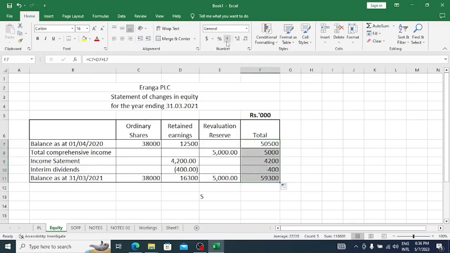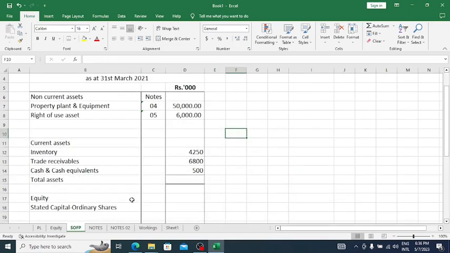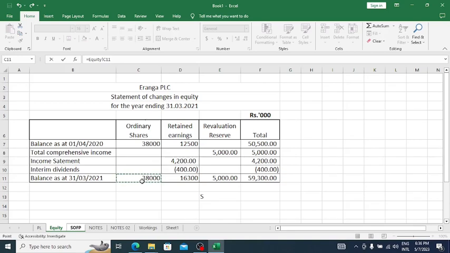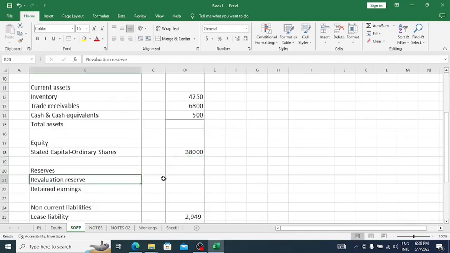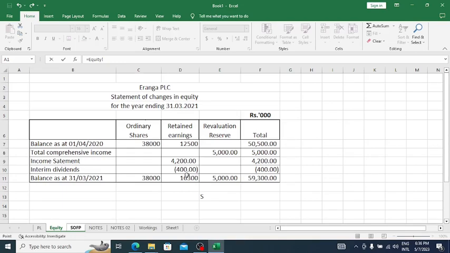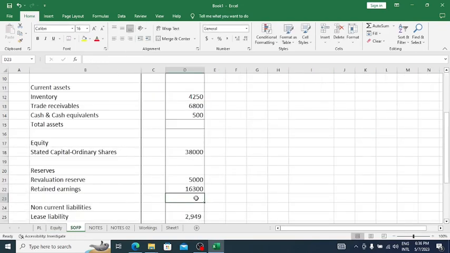Now what we have to do, we have to take all these closing balances into the statement of financial position. Right. Stated capital 38,000, revaluation reserves 5,000, and value of the retained earnings 16,300.